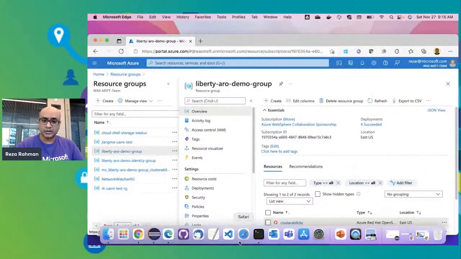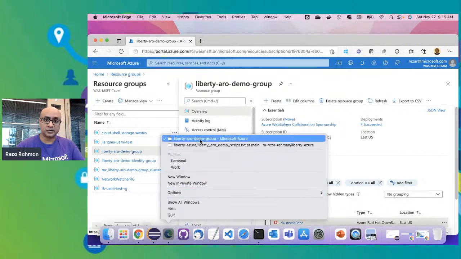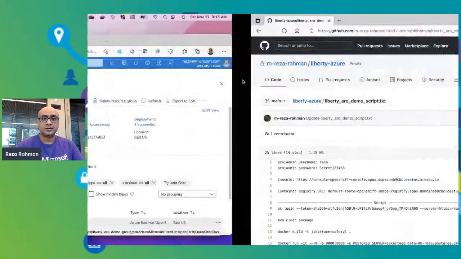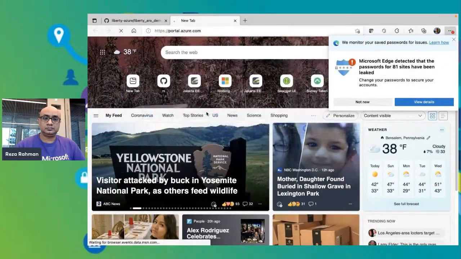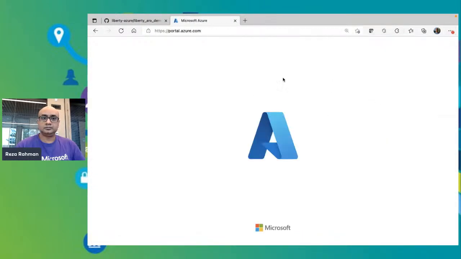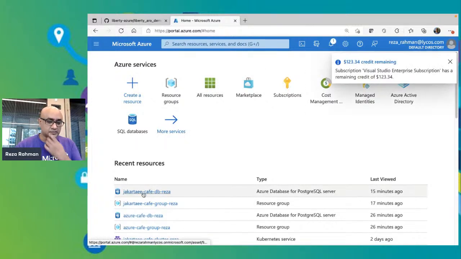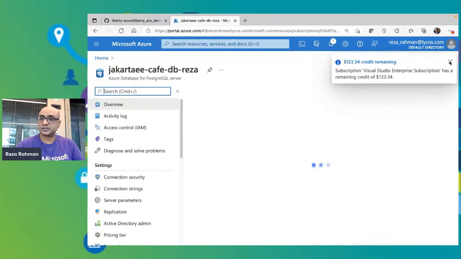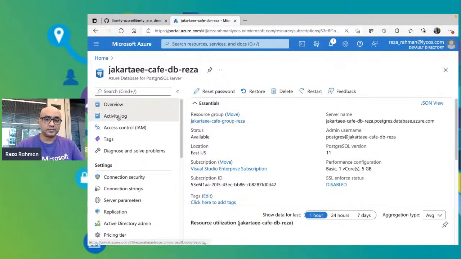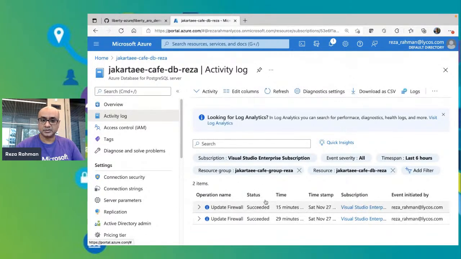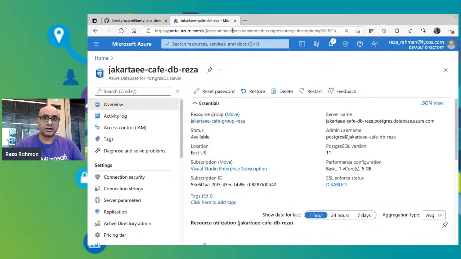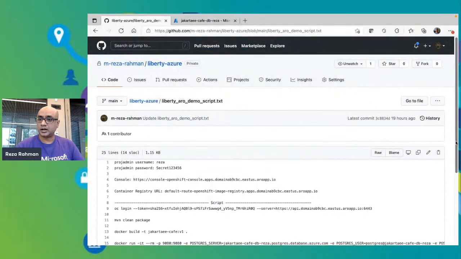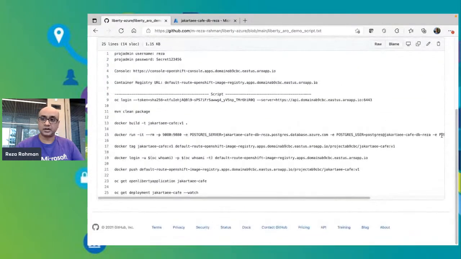Let me show you real quick the data source that I've also deployed for us. Okay, so this is the data source that I've deployed. It's a PostgreSQL data source. There should be some activity here. Yeah, as you can see, there's some activity here. But basically, I have a database up and running that I can connect to. So next, let me show you the Red Hat OpenShift deployment that was actually done on my behalf.